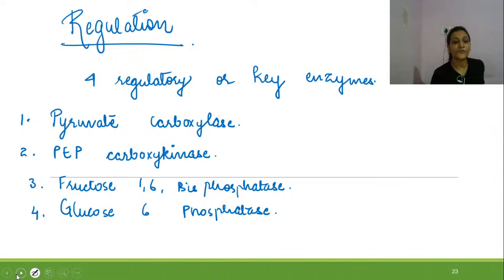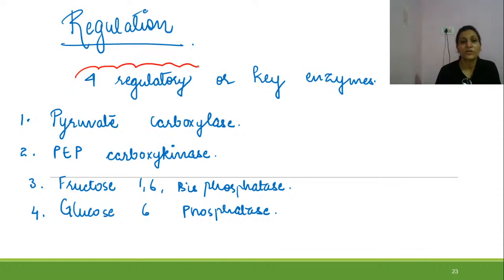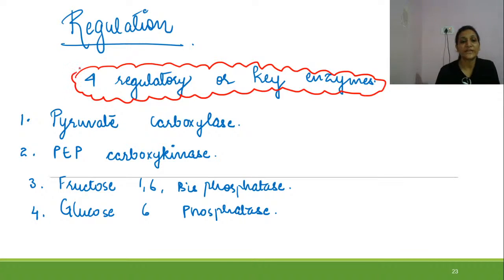So these are the 4 key regulatory enzymes for the regulation of gluconeogenesis: pyruvate carboxylase, phosphoenolpyruvate carboxykinase, fructose 1,6-bisphosphatase and glucose 6-phosphatase.